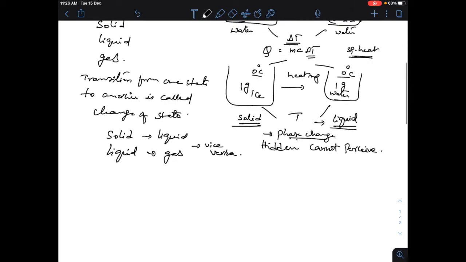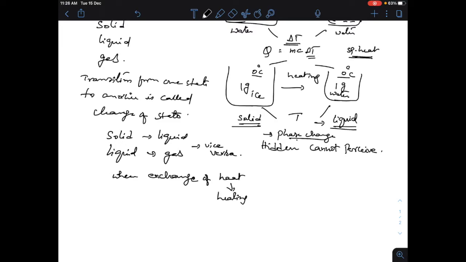These changes occur when there is an exchange of heat. Exchange of heat means you can have heating or cooling.